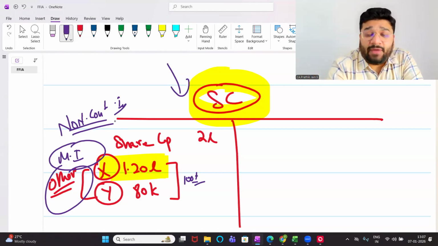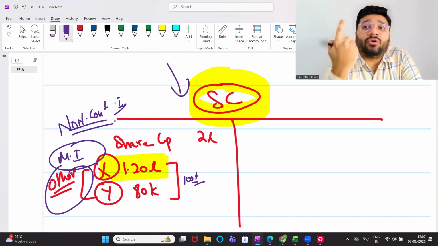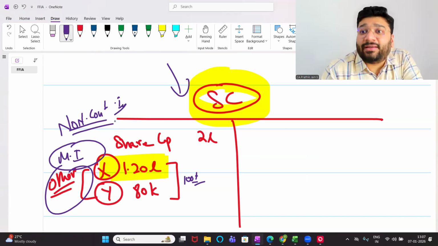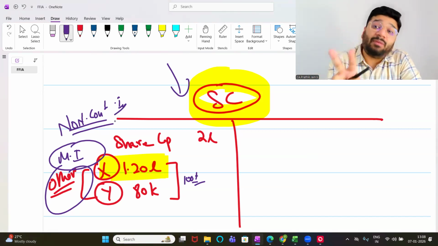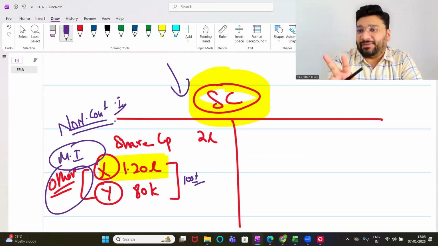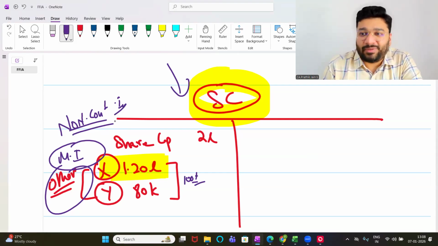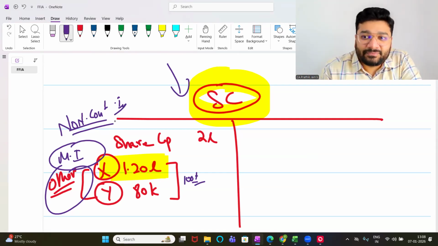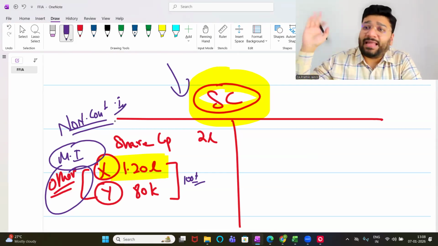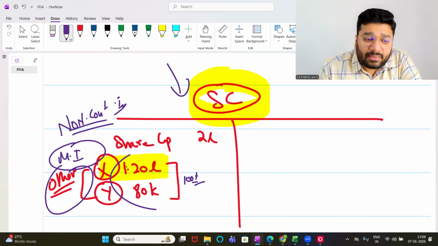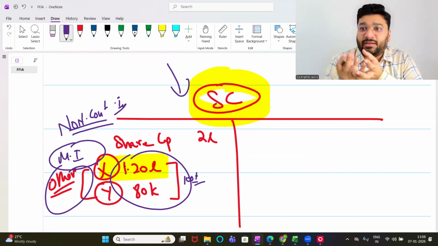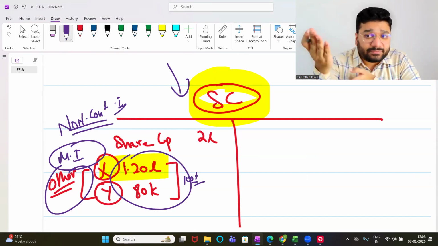No, why did I say that point? Because he said if a company has only one person holding all the shares, I said it's not possible because there should be a minimum of 2 promoters to start a company. That's what he studied in basic 12th. So that's what I answered, that you should have a minimum of 2 promoters who should have capital. One person having the entire capital is not possible in case of a private company. In public, you should have a minimum of 7 people holding the capital. Got it? Directors can be different. Directors are different. Promoters are different. Promoters and capital are linked to each other. Directors need not have the shares.